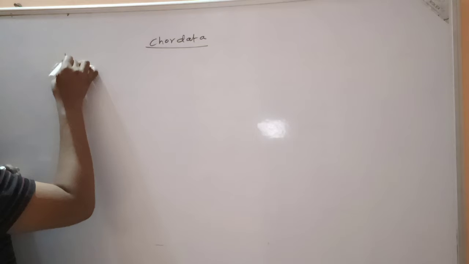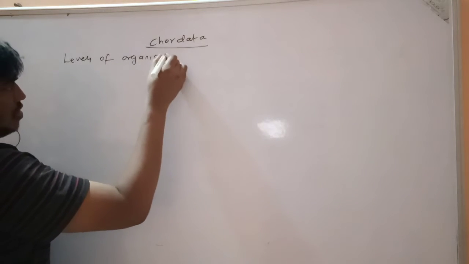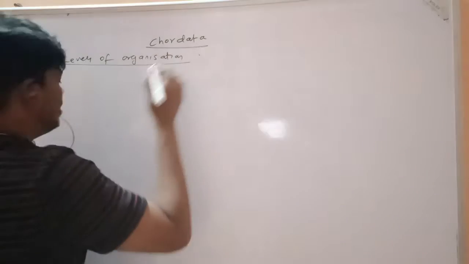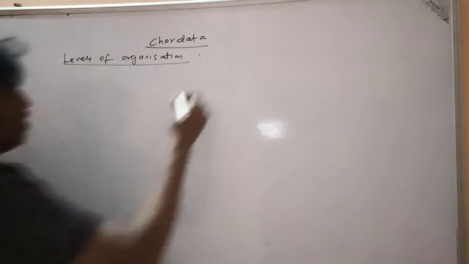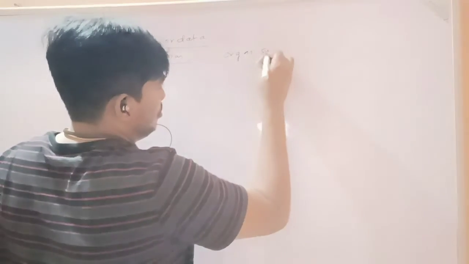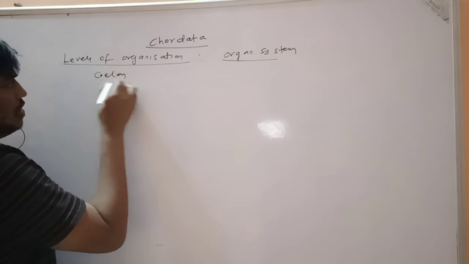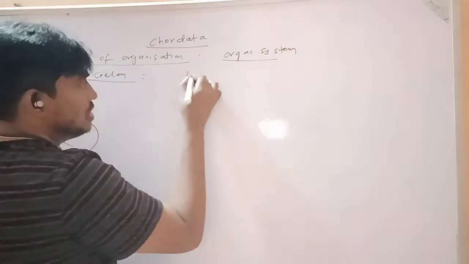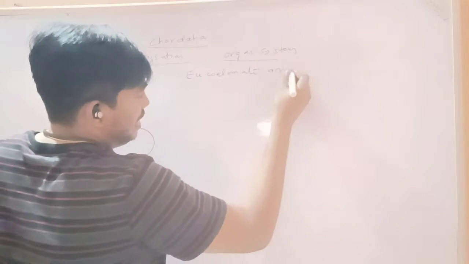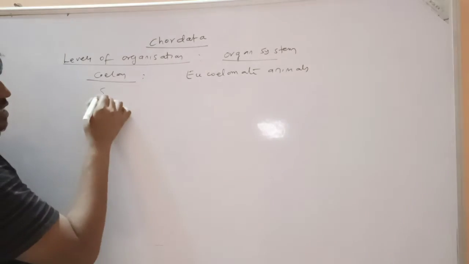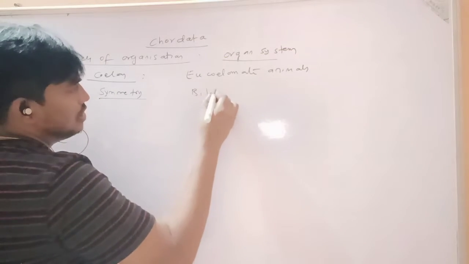Chordata levels of organization is organ system level of organization, and coelom: they are eucoelomate animals, and their symmetry is bilateral symmetry.